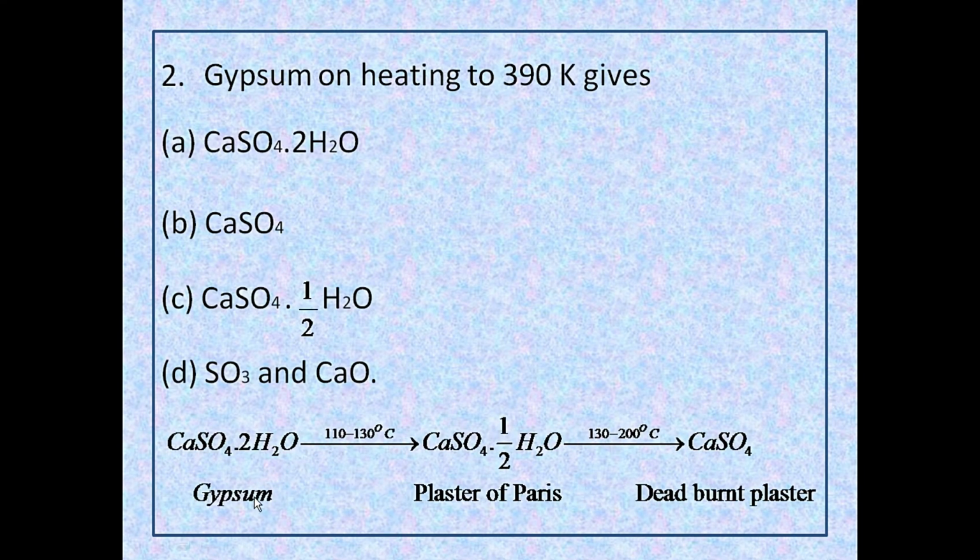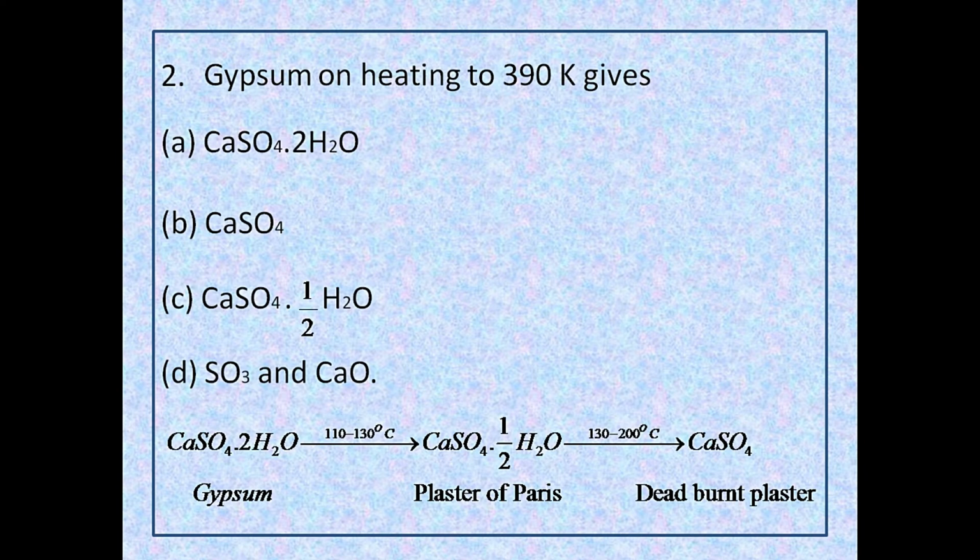CaSO4.2H2O, that is gypsum, on heating in the range 110 to 130 degrees Celsius forms plaster of Paris or calcium sulfate hemihydrate CaSO4.½H2O, and this on further heating above 130 degrees Celsius, that is in the range 130 to 200 degrees Celsius, forms anhydrous CaSO4, which is called dead burnt plaster.